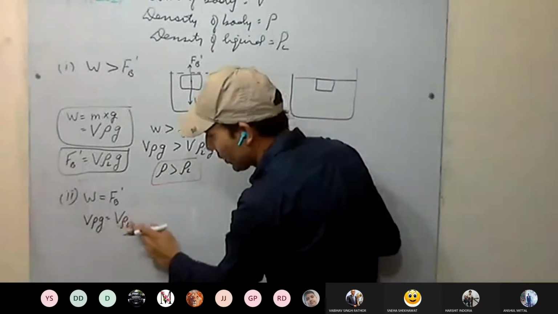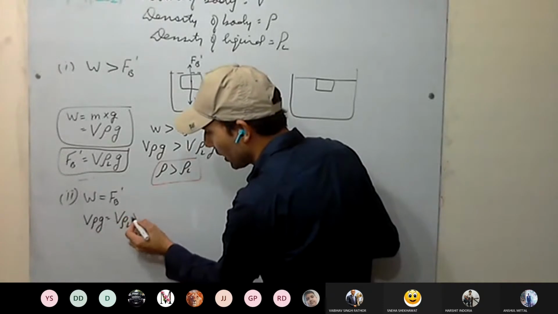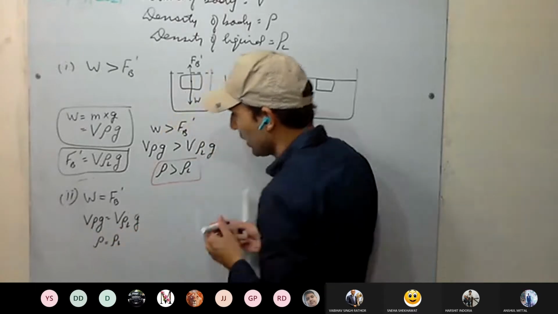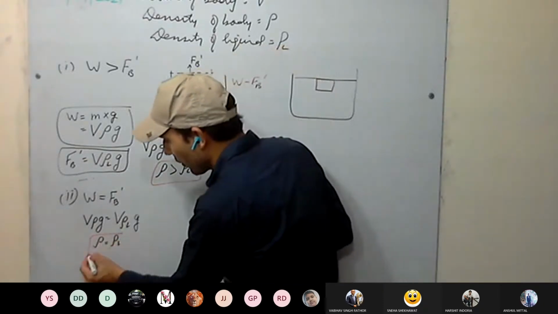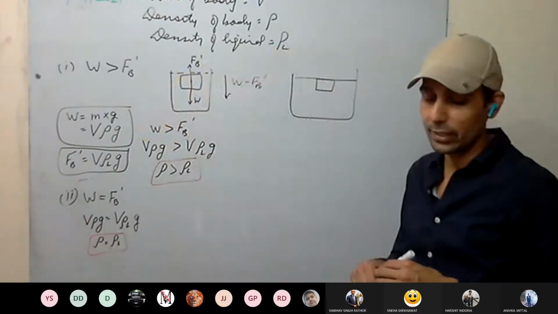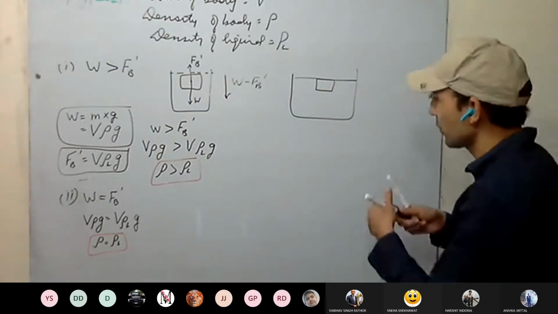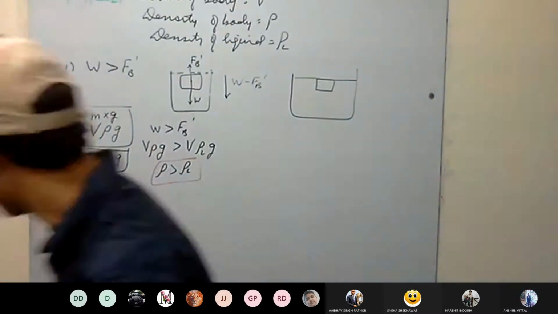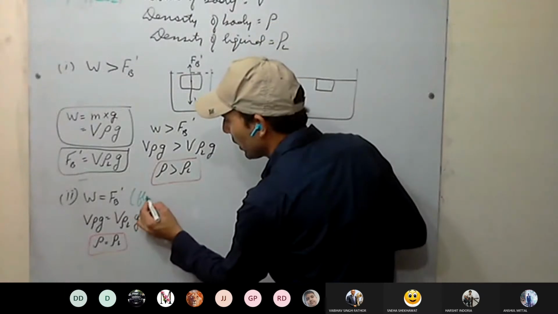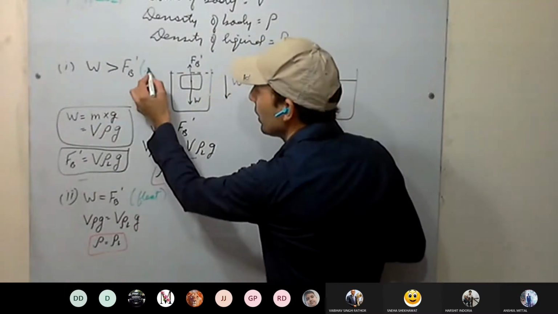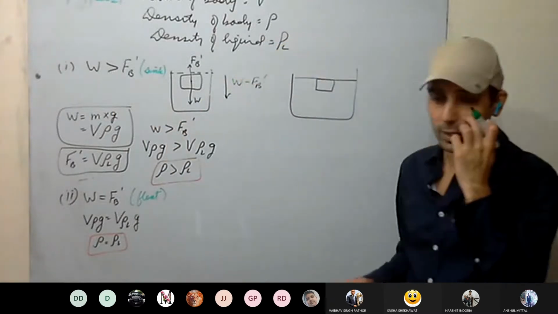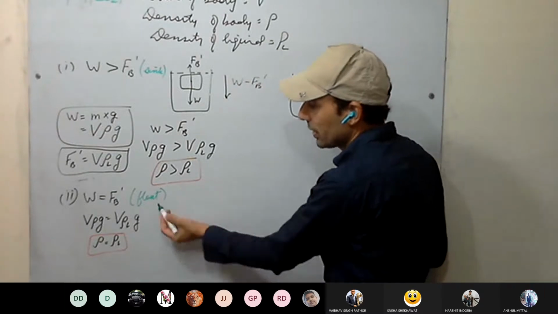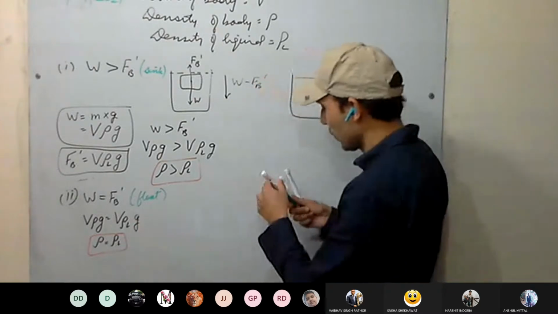That's why V and V. Density of the liquid, mass of the liquid we got, weight of the liquid into g. V and g get cancelled, rho equals rho_L. This is our second case. When the density of the body is the same as the density of the liquid, what will happen? It will float just below the surface. In the first case, the body will sink because the density of the body is greater than the density of the liquid. In this case, both the densities are equal, therefore it will just float.